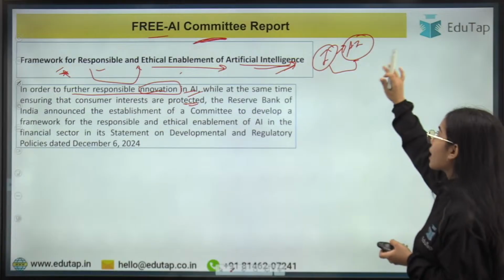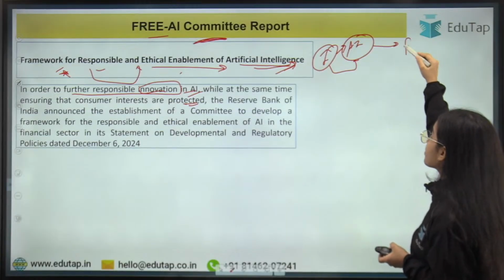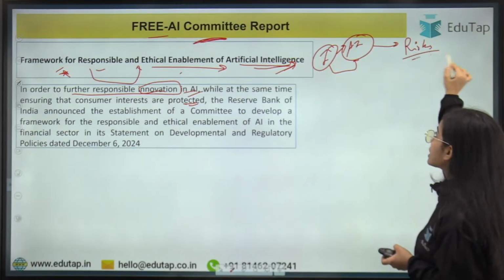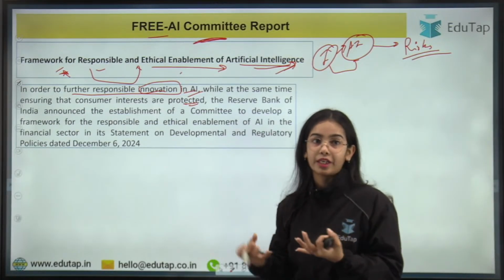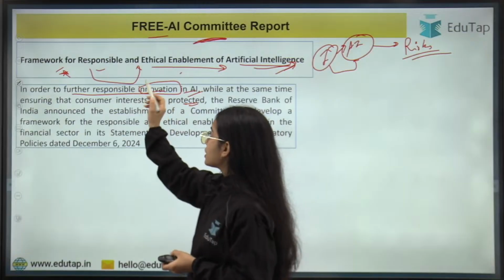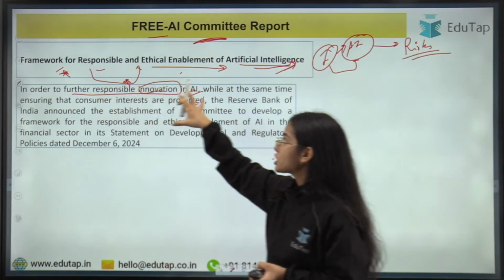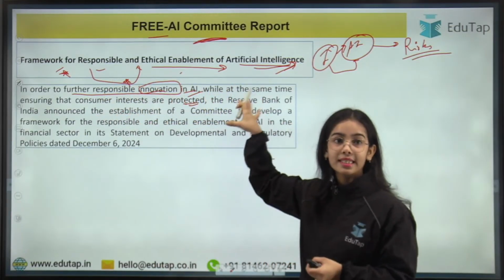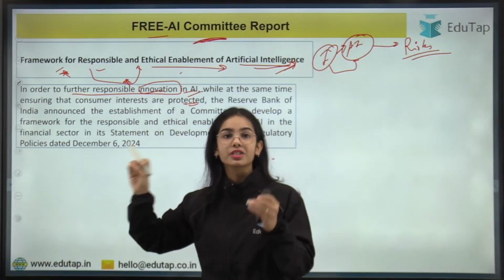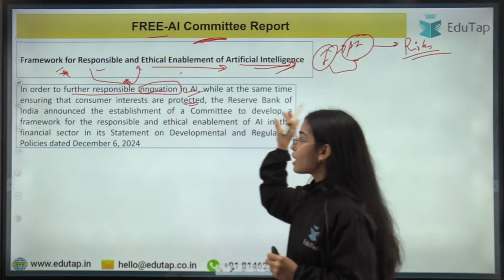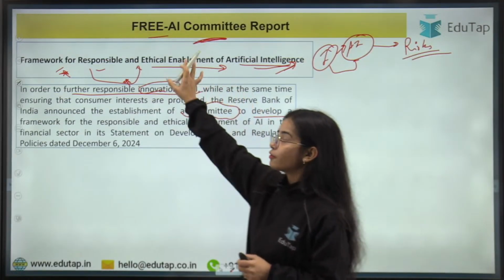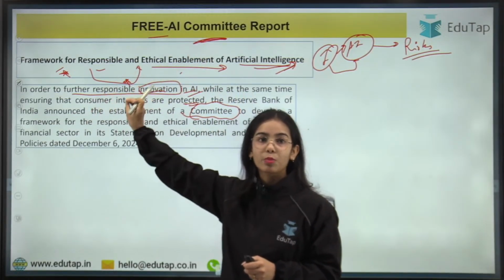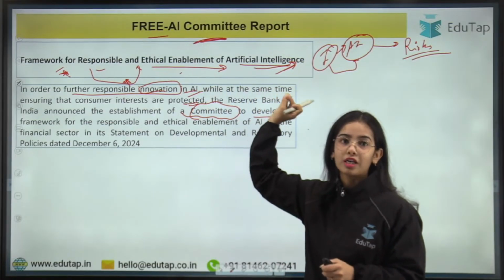So the innovation should happen, but at the same time, we have to take care of the risk involved in artificial intelligence also, so that the consumers are protected. So the Reserve Bank of India, wanting responsible innovation in AI while ensuring that consumer interests are protected, established the committee to develop the Free AI, that is the framework for the responsible and ethical enablement of artificial intelligence.